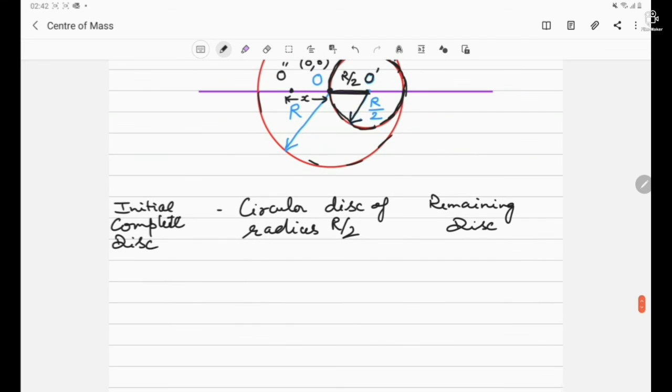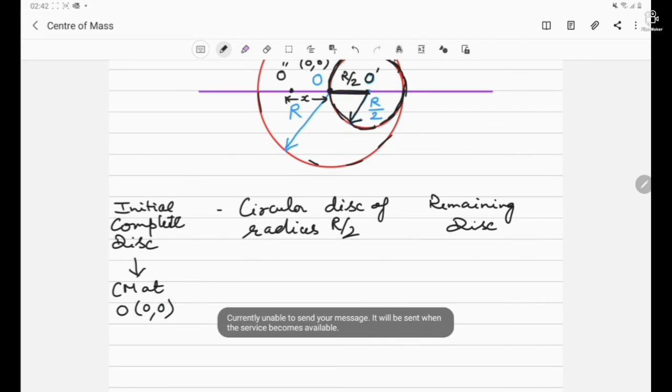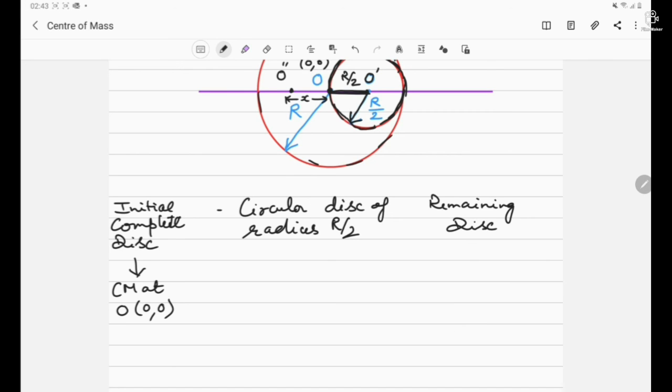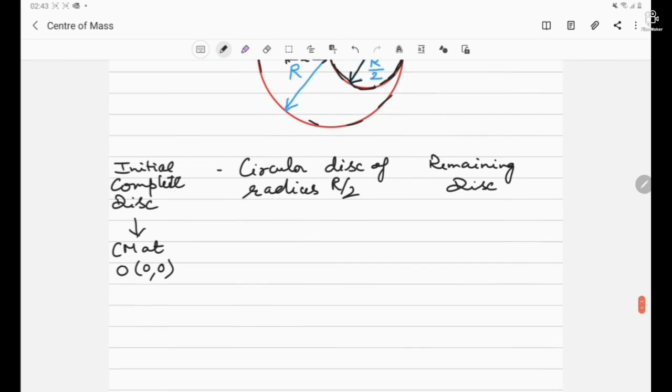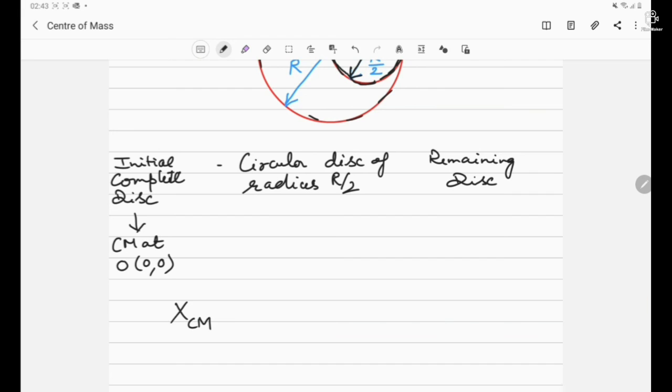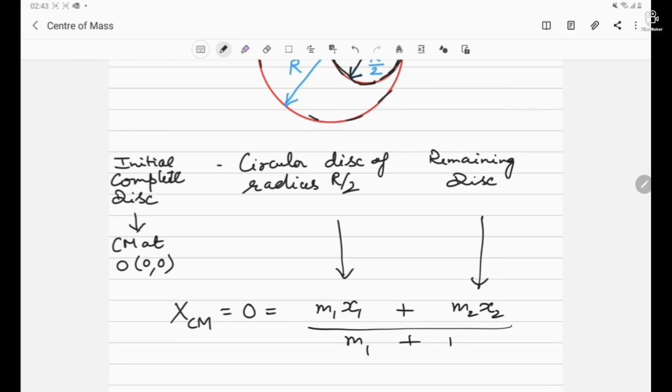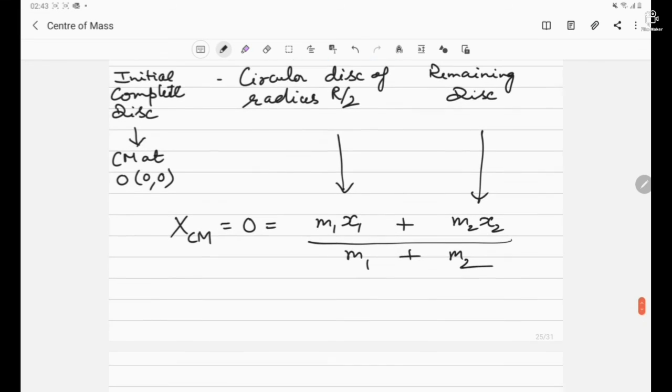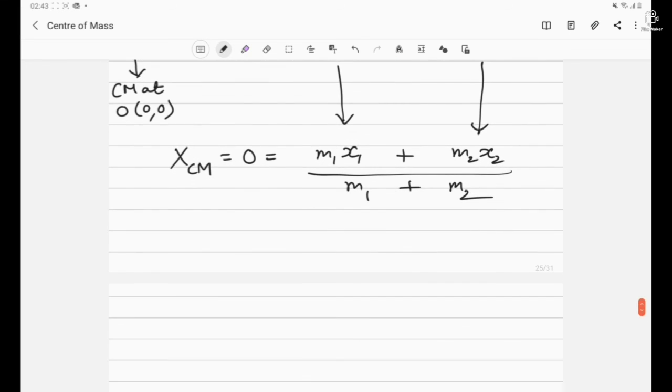Now the center of mass of this initial complete disk is at O, 0, 0. The center of mass of this and this we have to find out. So we are going to use a very simple formula: the x center of mass of the complete initial disk, say it is equal to 0, equals m1 x1, of this disk, plus m2 x2, of this particle, divided by m1 plus m2. So the first particle is the disk which has been removed. So we will be finding out the masses of both the particles.